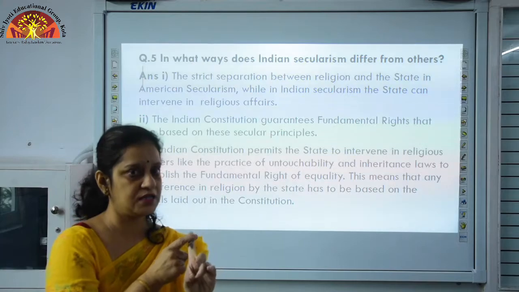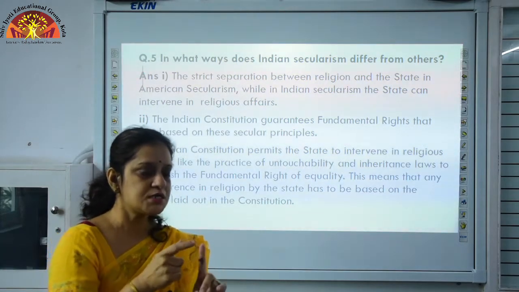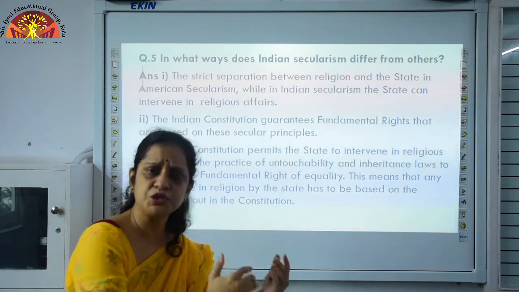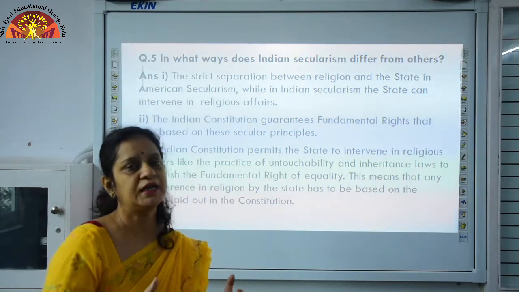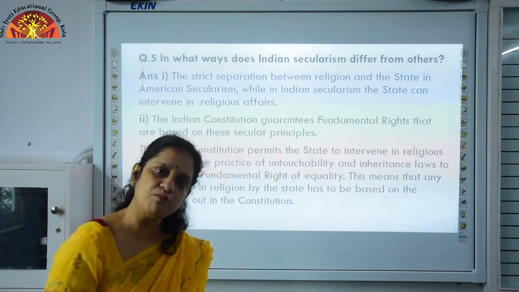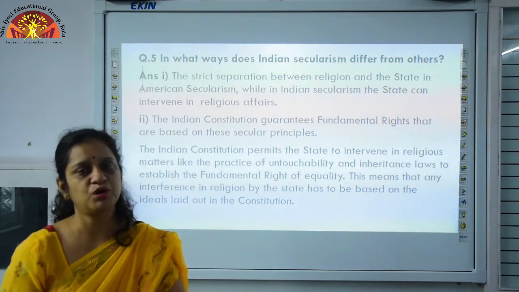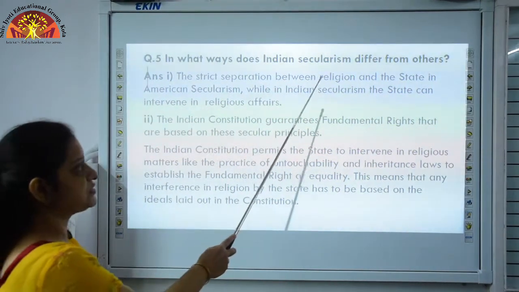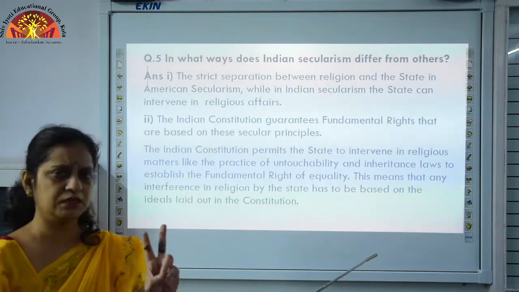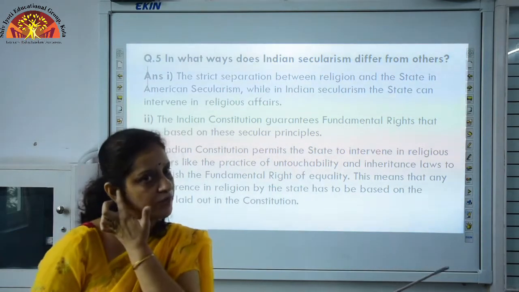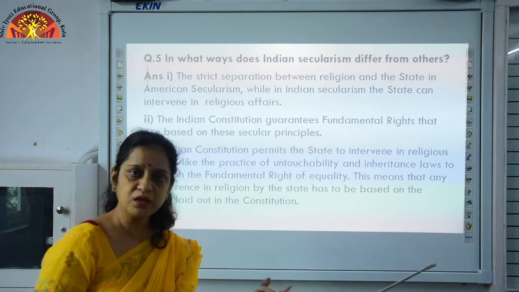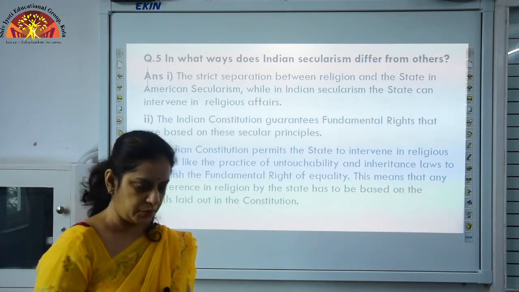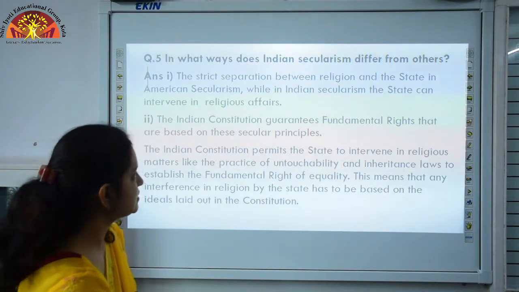And the second, in the form of support. Why so? Support means if the government wants some institution to be uplifted, it can provide aid. In the form of aid, the government can support their upliftment. So, it is clear why Indian secularism is different from others. Basically two points are there. Only in the case of untouchability or some evil practices going on or some fundamental rights being violated, or in the form of support. Okay. I hope this is clear to you.